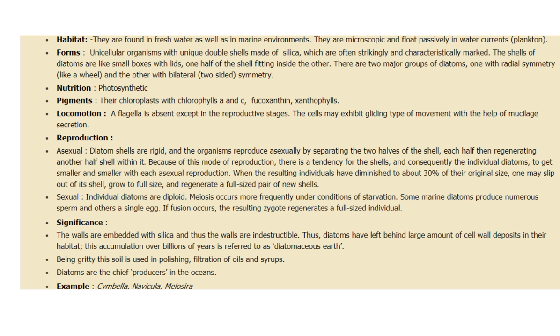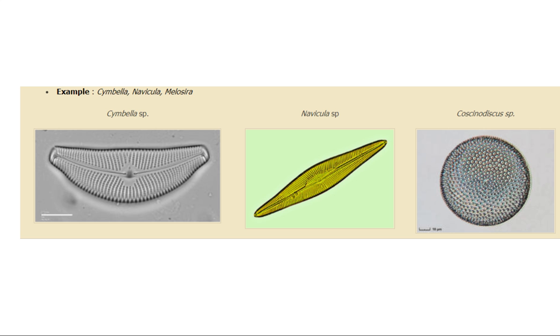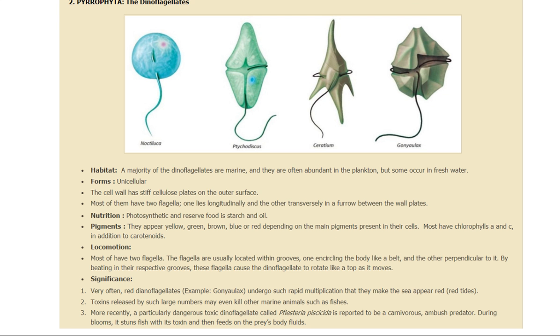Now there are some examples. Diatoms are the chief producers in oceans, that means they help in the formation of food. Being gritty, this soil can be used in polishing, and filtration of oil and syrups. Examples are Cymbella, Navicula and Coscinodiscus. Just two examples you can learn from here.